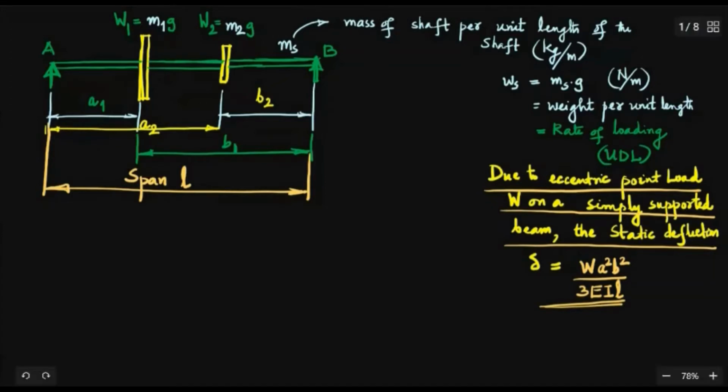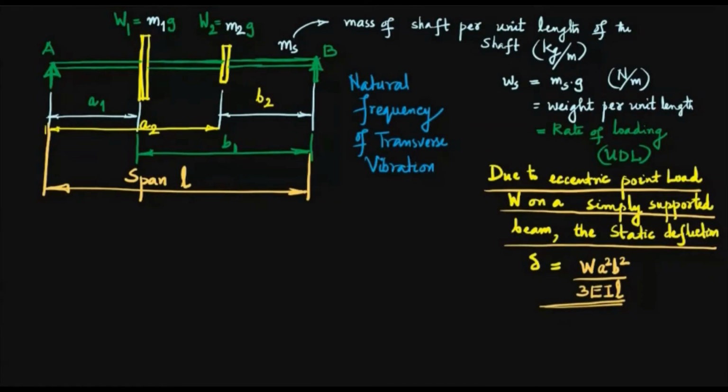See, what we want to find here, this problem is all about finding the natural frequency of transverse vibrations. And how is it related to the critical speed? If this is a shaft with the rotors, then the critical speed is given by the natural frequency of transverse vibrations in RPS, multiplied by 60, which will give you the critical speed of the shaft rotor system in RPM.